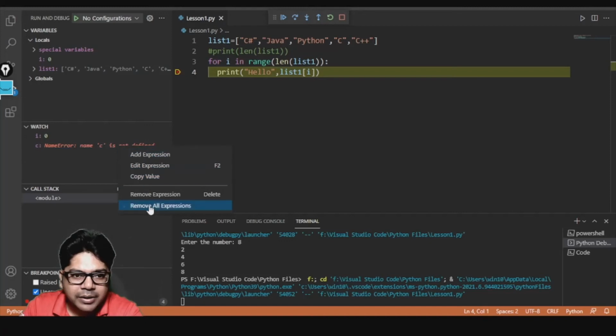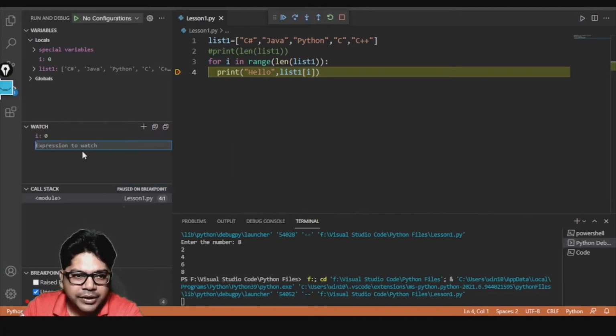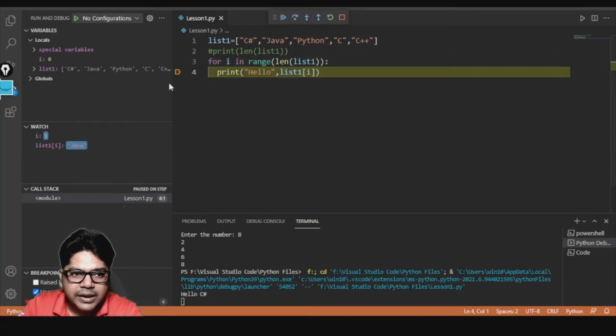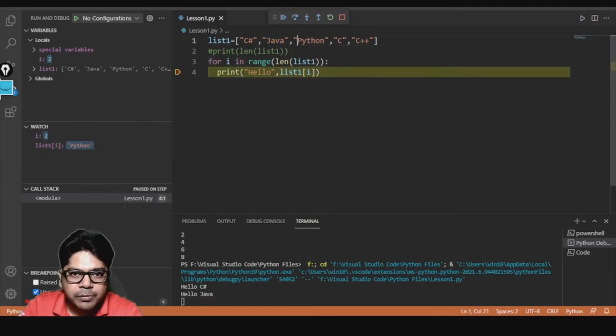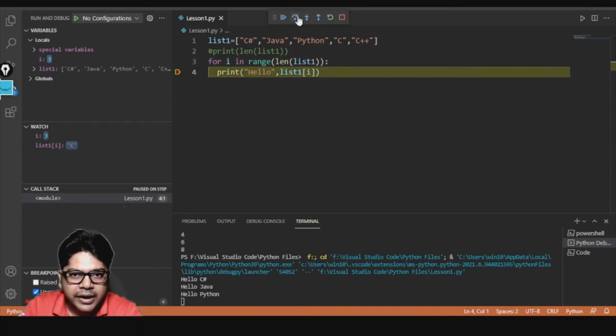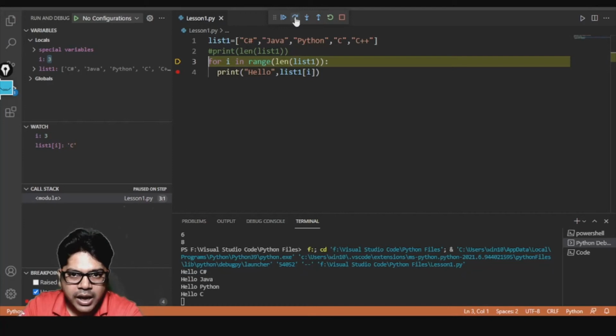Okay, so let me remove this expression and add one more expression over here, which is list1 of I. Okay, and now you see list1 0 is pointing to C sharp. Then the next time I became 1, it became Java, it is pointing to the next one. Then when I increase it to 2, it is pointing to Python, which is the third item. Then I went ahead again, now it is pointing to C. Okay, the index is 3 but the item is 4.